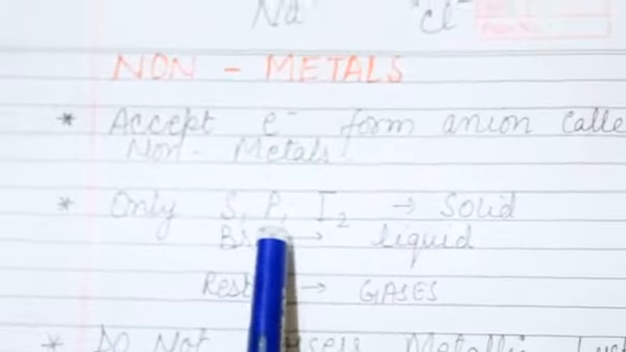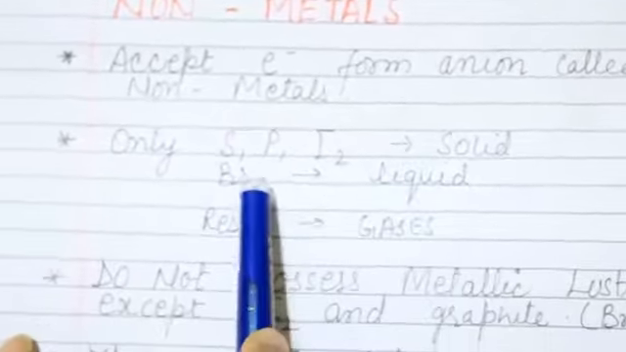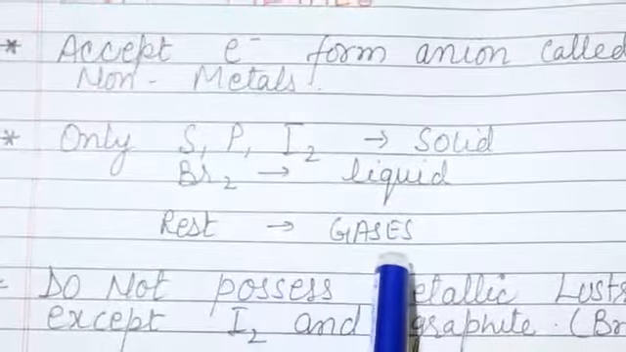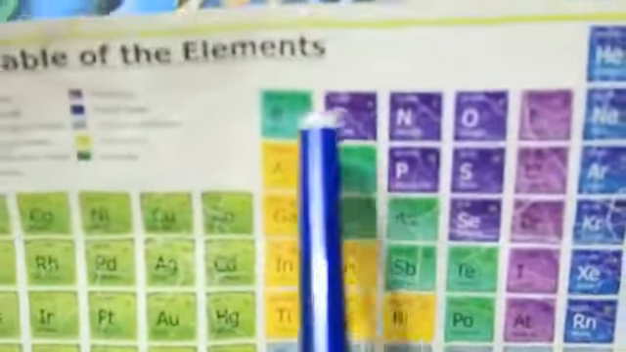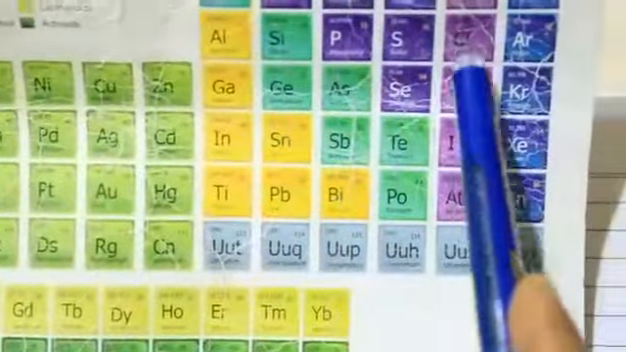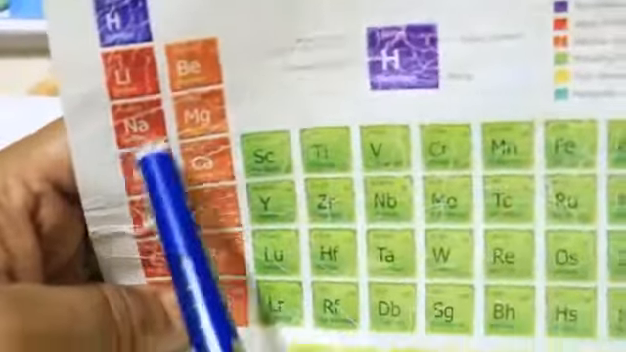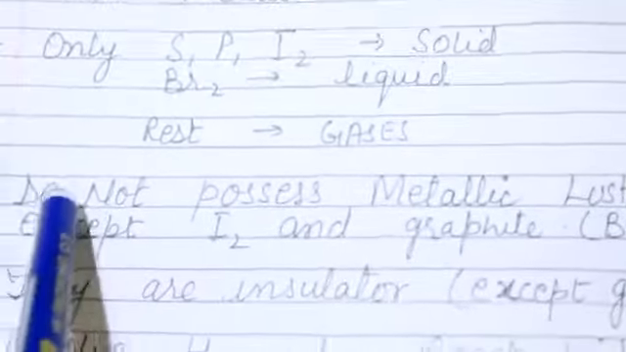Only sulfur, phosphorus and iodine are solid, bromine is liquid and the rest are gases. For example, let us see the periodic table. These are all p block elements and these are mostly gases and non-metals, while both these columns are metals.